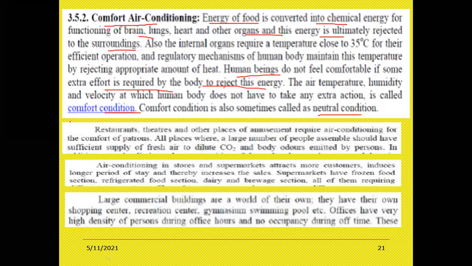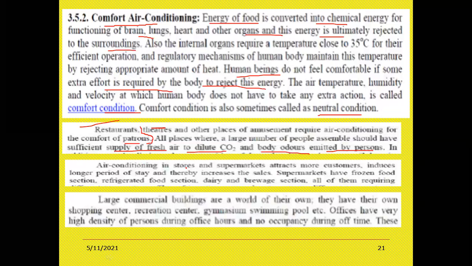Then what are the examples here? Restaurants, theaters, and other places of amusement require air conditioning for the comfort of patrons. Patrons means people. Why do you go to a restaurant? For food. But beyond that, what should you have? While eating food there should be a cooling effect. Why do you go to theaters? To watch a movie, not for the AC. But even though you are watching the movie, you should feel cool, then only you can sit comfortably and watch the movie. All the places where a large number of people assemble should have sufficient supply of fresh air to dilute carbon dioxide and the body odors emitted by the persons. To control all of these you require air conditioning.